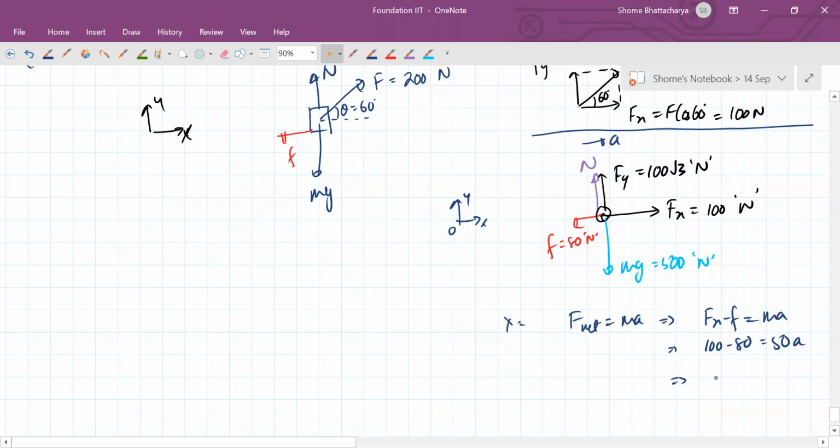So your acceleration, so it's 20 by 50, sorry, so it is 2 by 5 or 0.4 meters per second square, not 4 meters per second square. The mass is 50 kg, remember, it's not 5 kg.